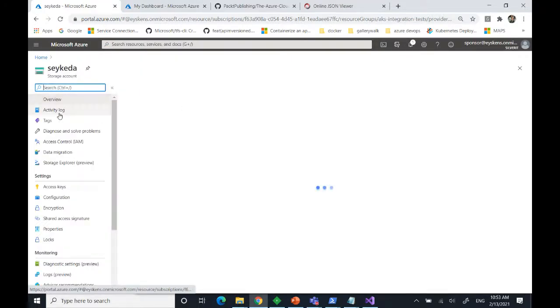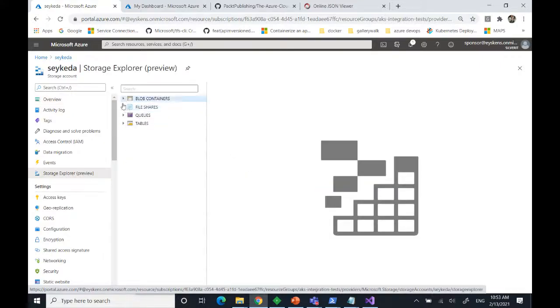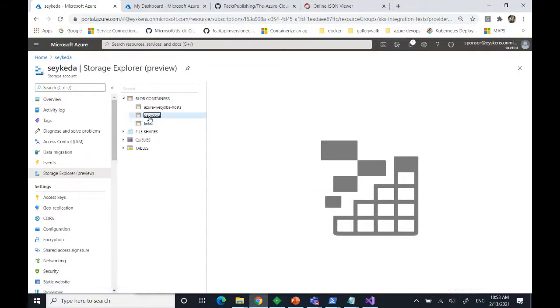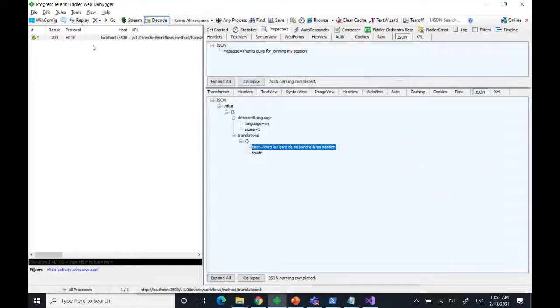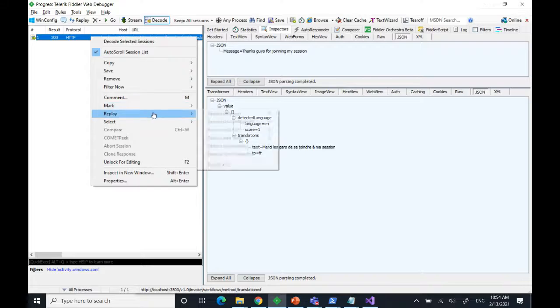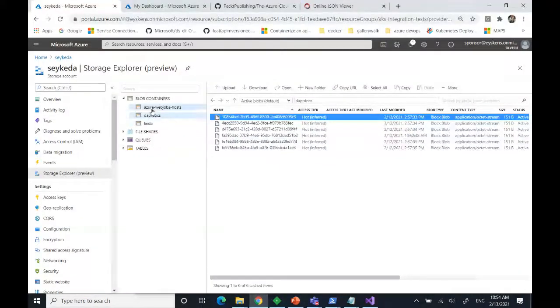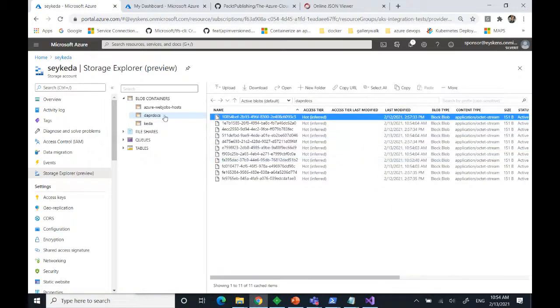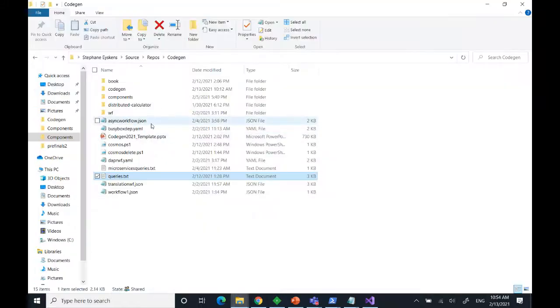We'll see that indeed there is a Dapr docs container inside the storage account. And you see these are the documents, and if of course I run this a few more times, you will see that it will create new documents, right? So my documents are indeed saved into it. We'll not open it for the sake of time, but of course what they contain is the actual translation. And the workflow to get something like that is actually quite easy.